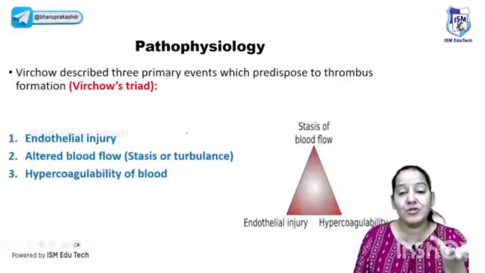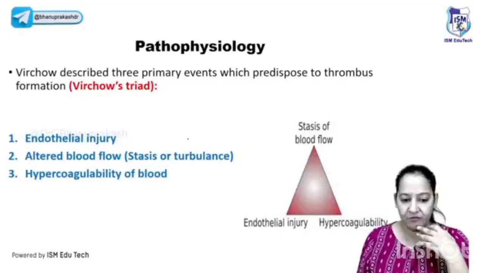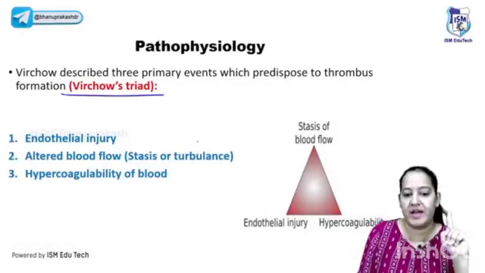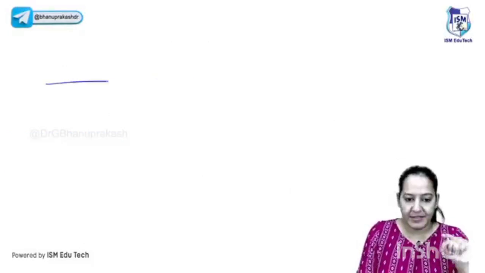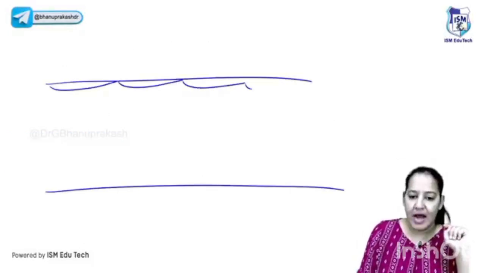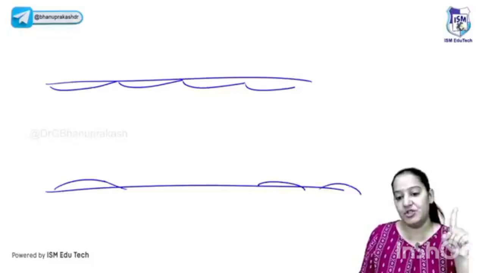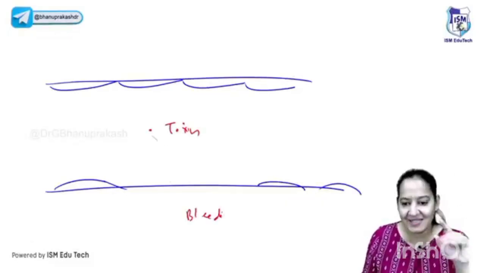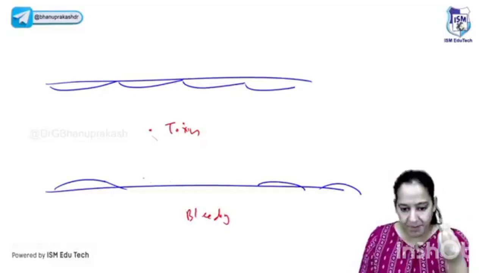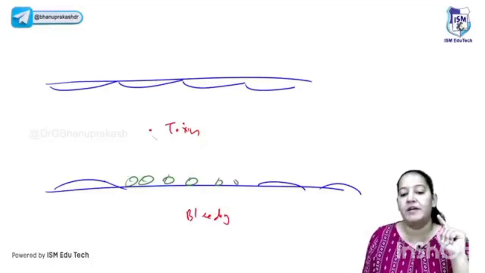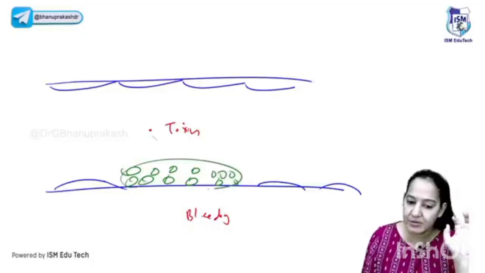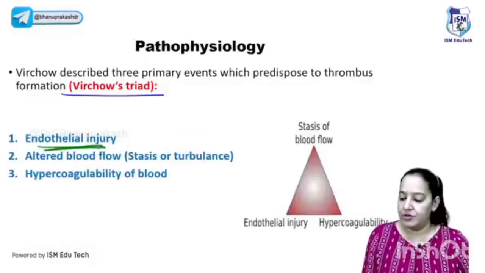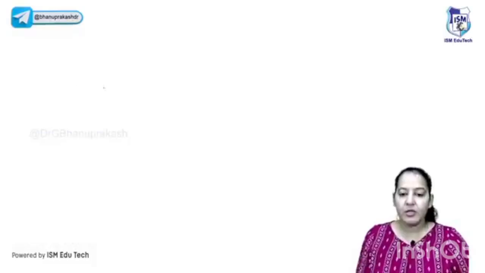Now you may be thinking, why is the clot formed without injury? There can be three causes, which are known as Virchow triad. So imagine this is the blood vessel, and this is the endothelial lining of the blood vessel. The endothelial lining is injured by some toxin or something present in the blood, but there is no bleeding. The blood vessel is still intact. So because of the endothelial lining injury, a clot can form in an intact blood vessel which is not bleeding. Now it is not hemostasis, it is thrombus. So the first cause is endothelial injury. Say yes, the first cause is endothelial injury.